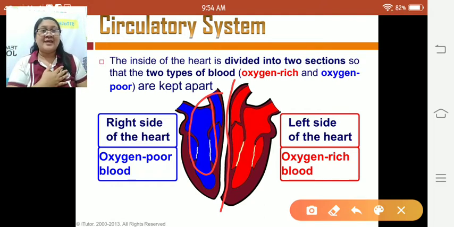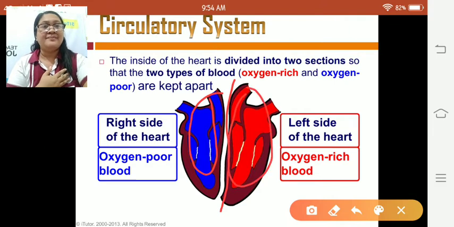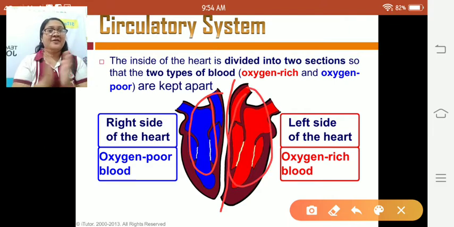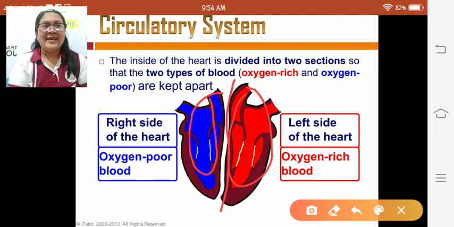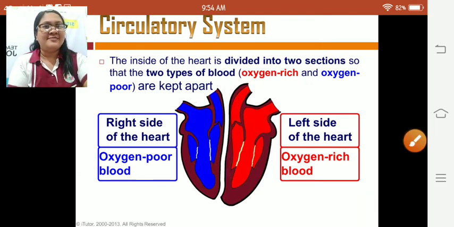While on the left side of the heart is oxygen-rich blood, the blood that is already oxygenated and ready to be distributed to our body cells.